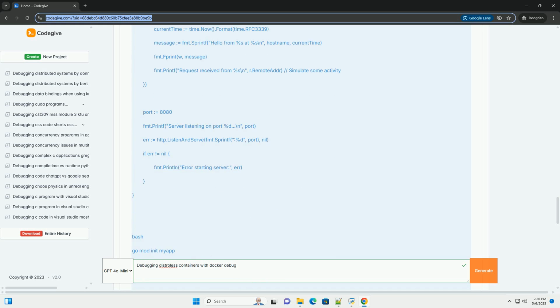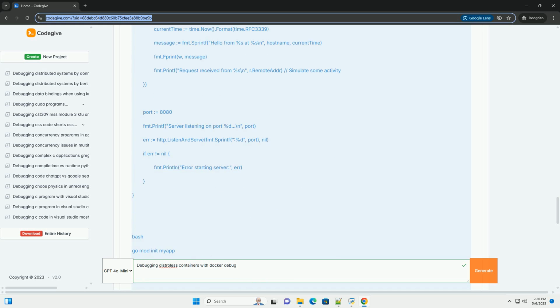Port forwarding for remote debugging with Delve. If you're running the debugger on your local machine, you'll need to forward the Delve port, usually 2345, from the container to your host.